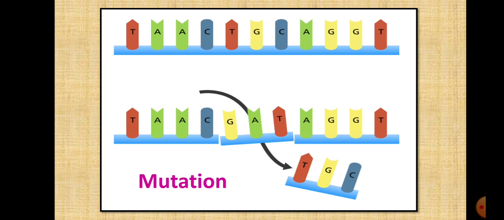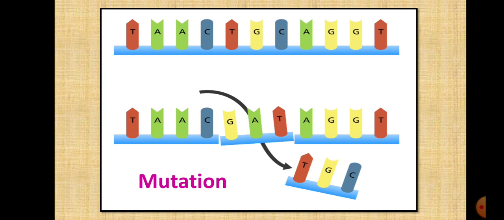Students, sometimes these genes are replaced or substituted, because of which the sequence gets disturbed and further the protein formed is different. These changes that occur in the genes are termed mutation.